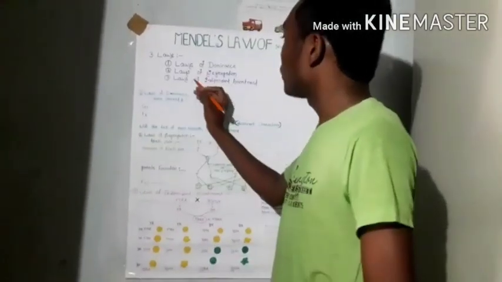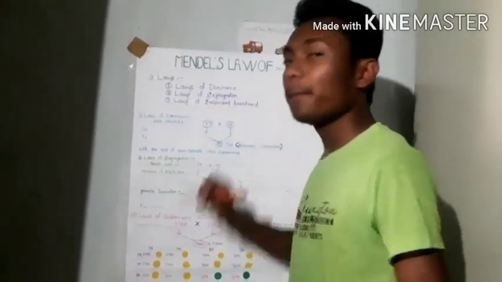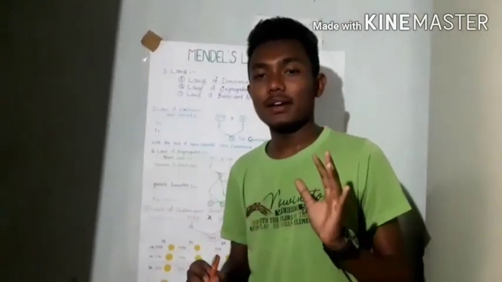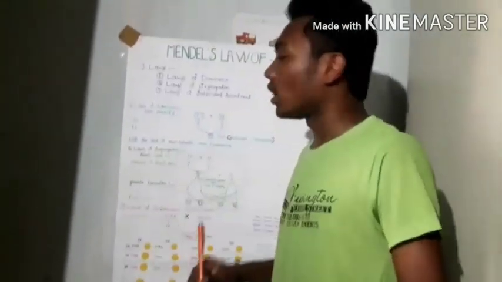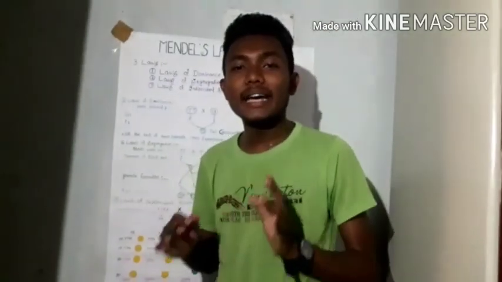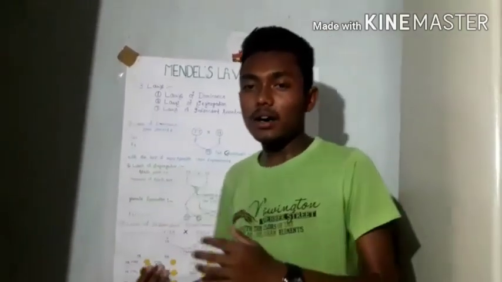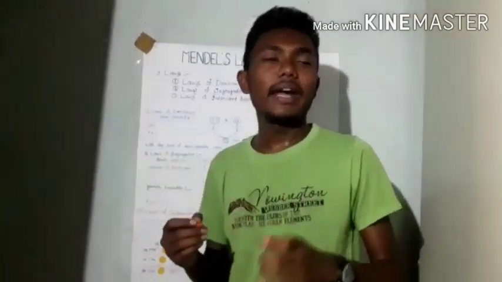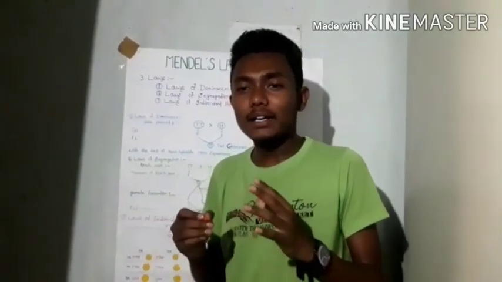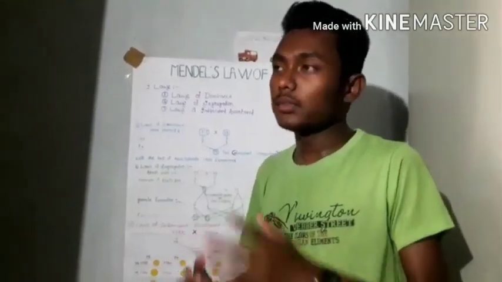So here, the law of independent assortment is based on the dihybrid cross experiment, right? So let's see what the law of independent assortment says. The law of independent assortment says that the alleles of two different genes get assorted into gametes independently of one another, right?